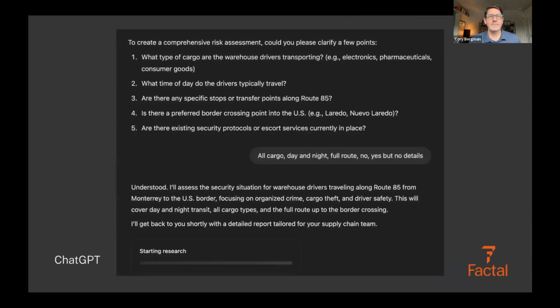Over on ChatGPT, it asks clarifying questions. That's actually kind of cool. So let's say, what type of cargo are the warehouse drivers transporting? What time of day do they typically travel? Are there any specific stops or transfer points around Route 85? Preferred border crossing? And so I just gave basically non-answers to that and sent it on its way.